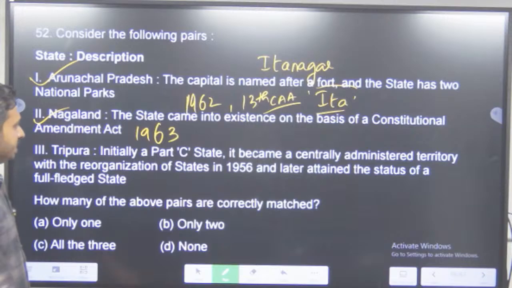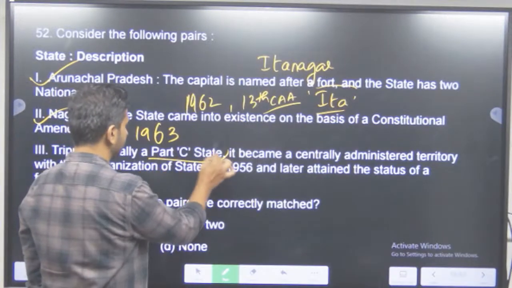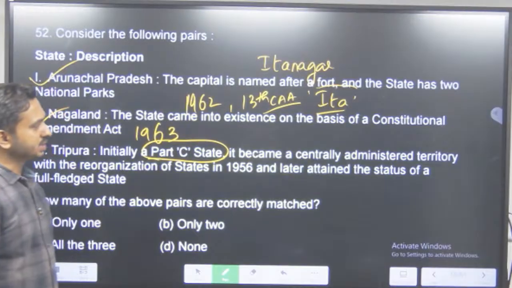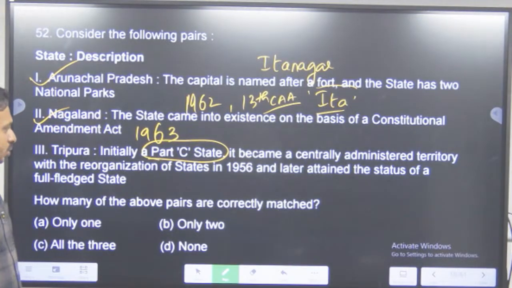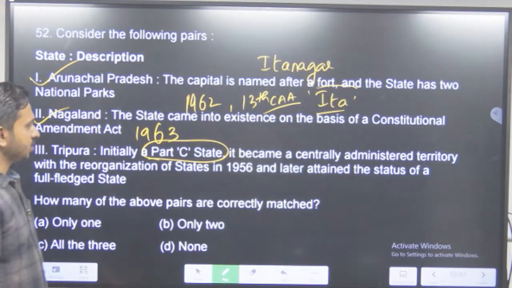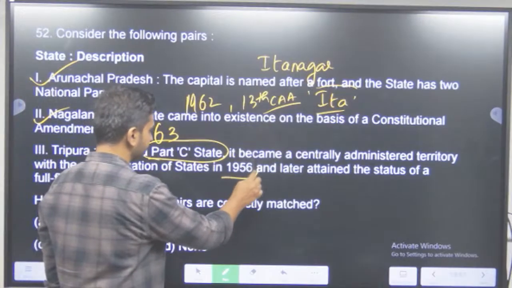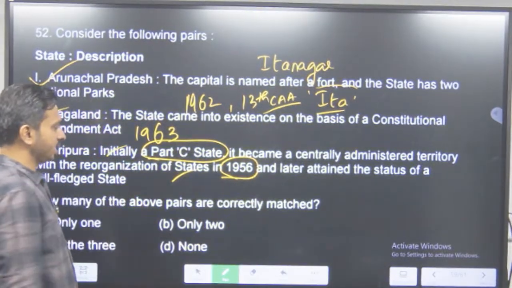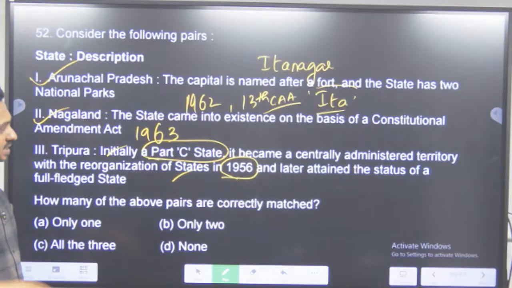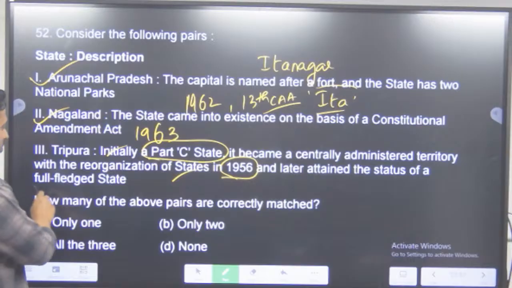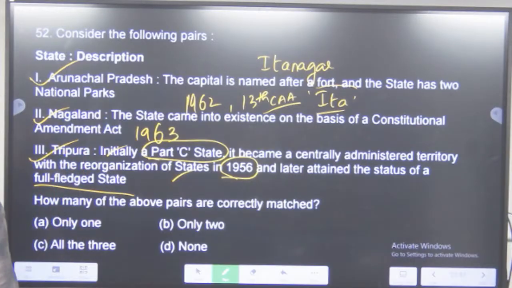Tripura के बारे में, it was initially a Part C state. Yes. It became a centrally administered territory, that means a UT, with the reorganization of states in 1956. Correct hai? That's a correct one. This is also correct. And see, there are 3 statements inside this. And later attained the status of a full-fledged state. That is also correct. So C is also correct.